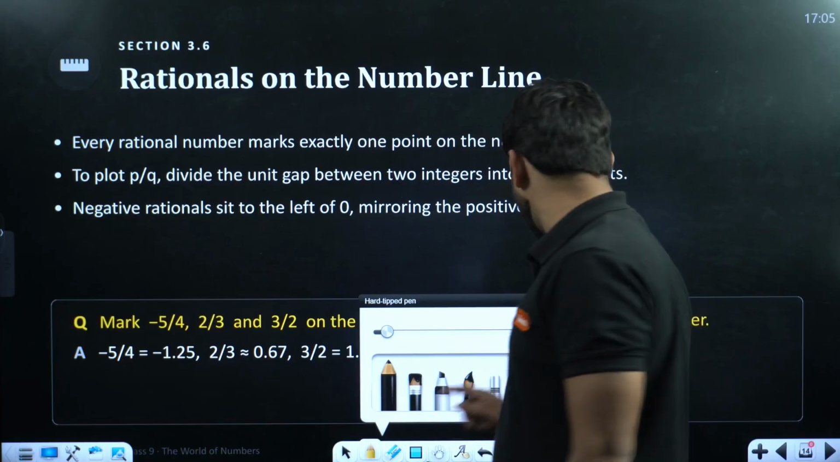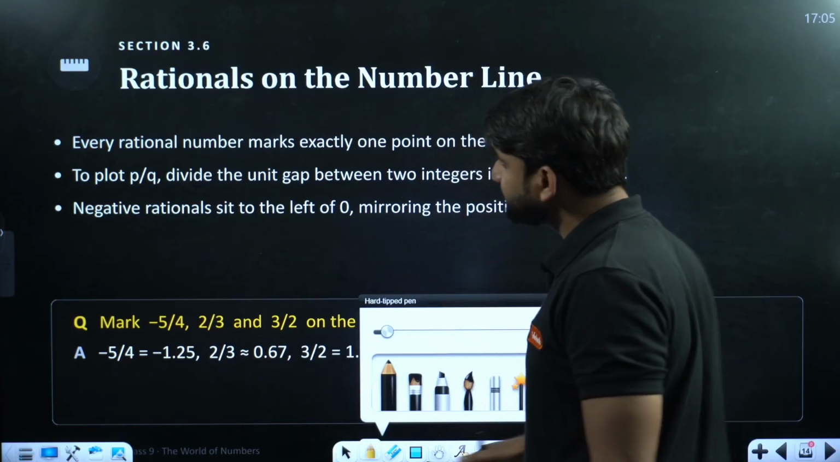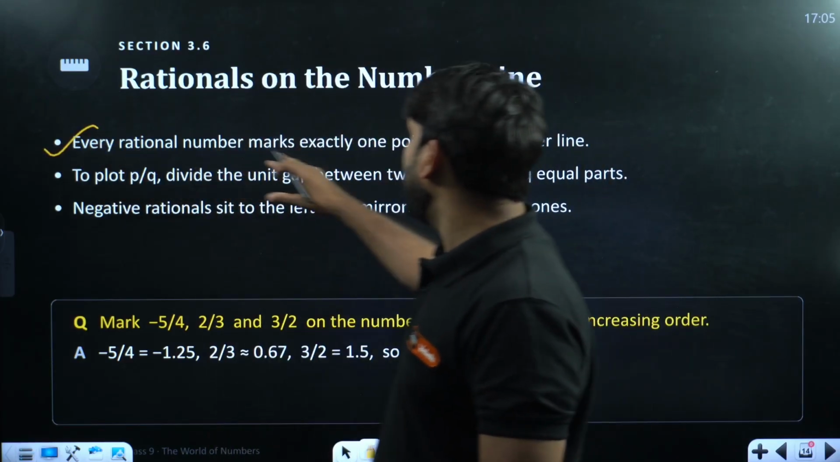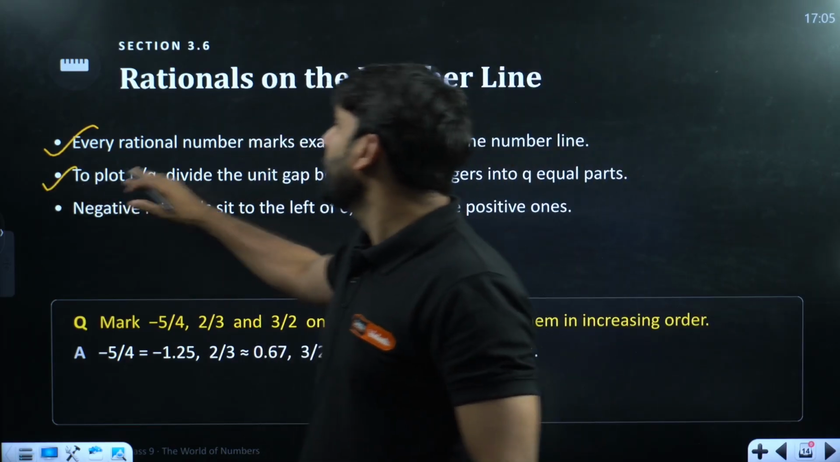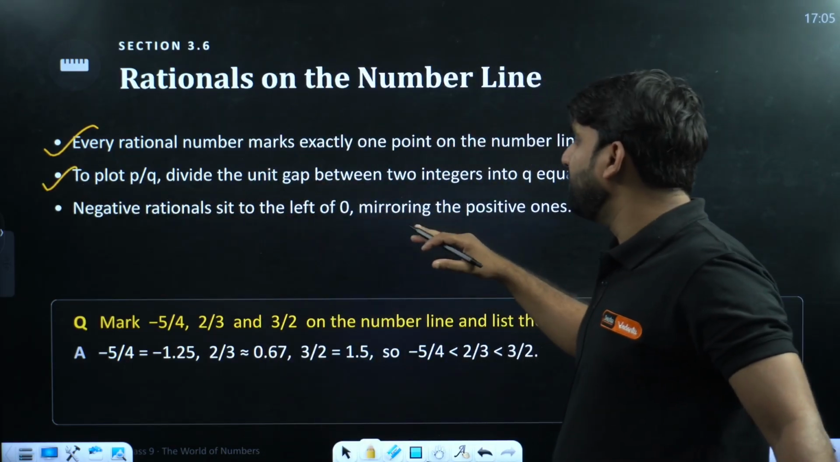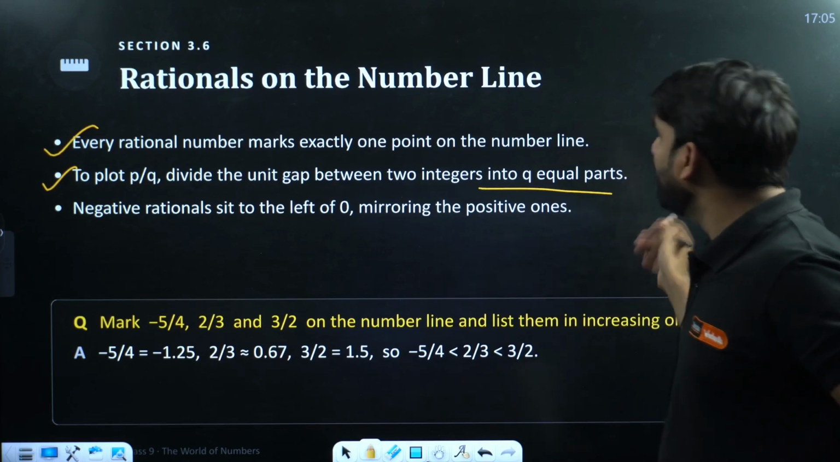Okay, no problem. Okay, moving ahead. So every rational number marks exactly one point on the number line. I have already given you an example. Now to plot p by q, divide the unit gap between two integers into q equal parts.